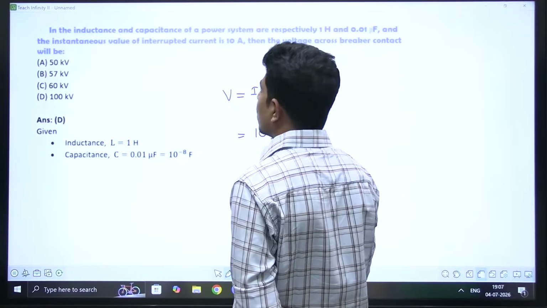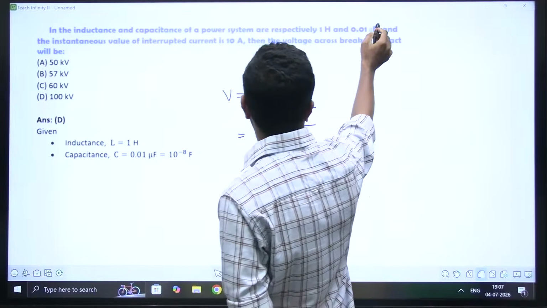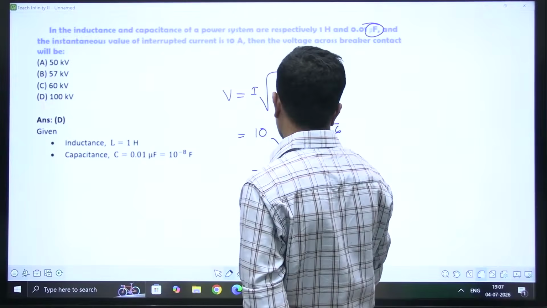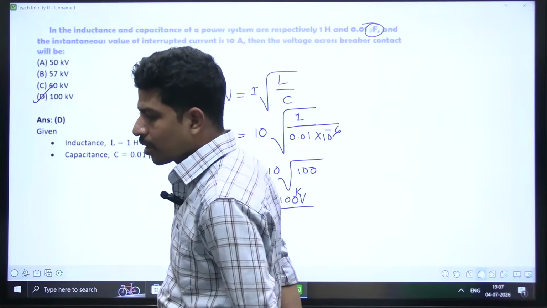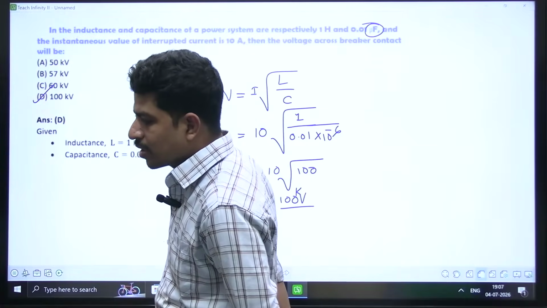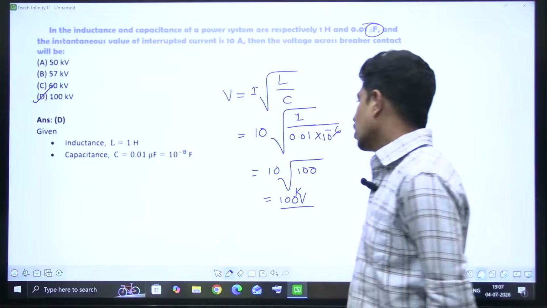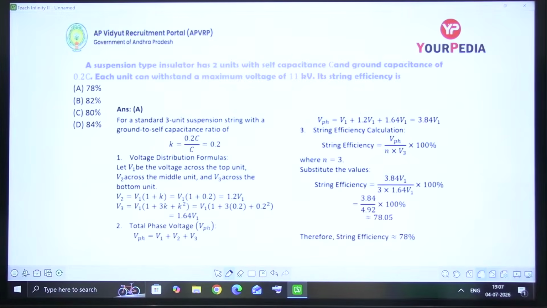100 volts it is. 100 kV in fact. Why? Because I did not take this micro into consideration. If you take this micro into consideration, you will get it as 100 kV. Option is D. Yes, correct. V is equal to I into under root of L by C. Simplest question that is. Right?